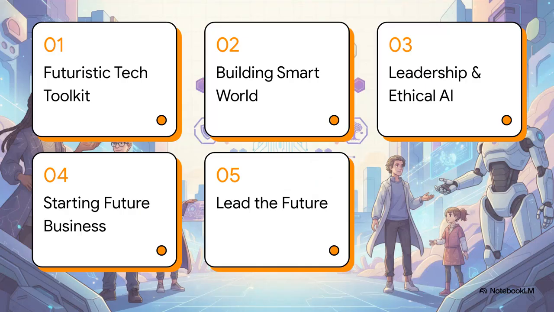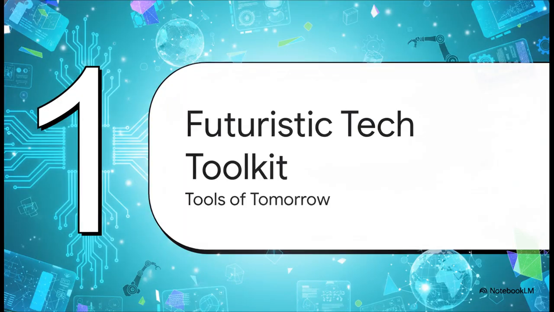Here's our mission log for today. We'll be unlocking 5 key levels: the Futuristic Tech Toolkit, building the smart world, leadership and ethical AI, starting your future business, and finally, how to lead the future. All right, let's jump right into level 1, the Futuristic Tech Toolkit, where we master the tools of tomorrow.